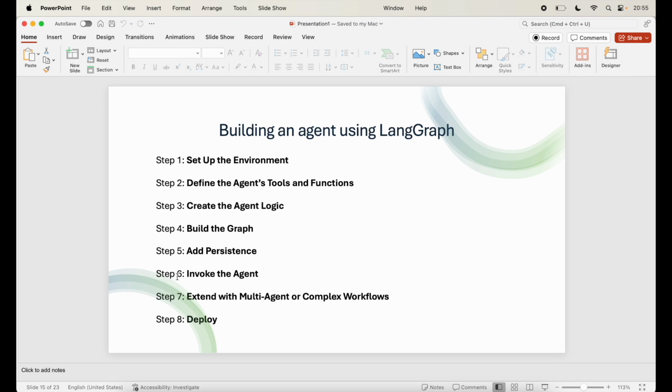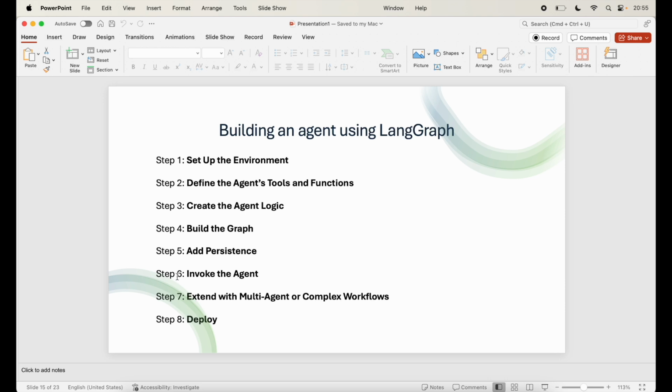And finally, the step 8 is to deploy. Like for scaling, LangGraph Cloud enables easy deployment of agents with features like task scheduling and monitoring. With tools like LangGraph Studio, you can debug and monitor your agent's performance in real time.